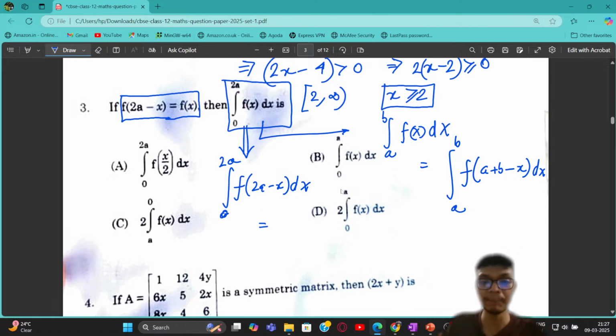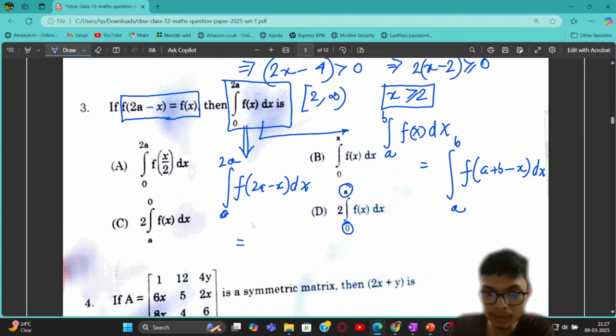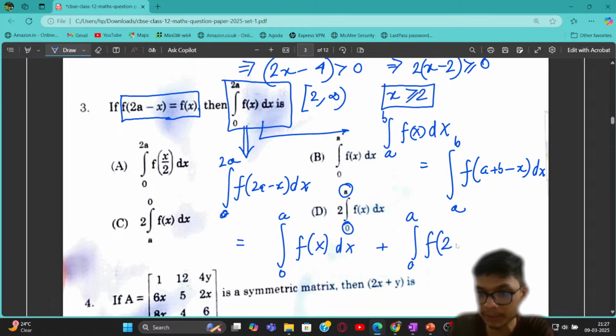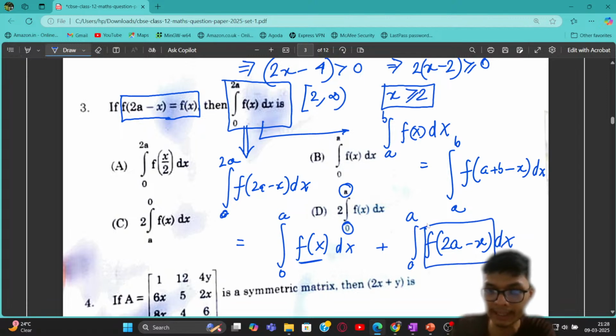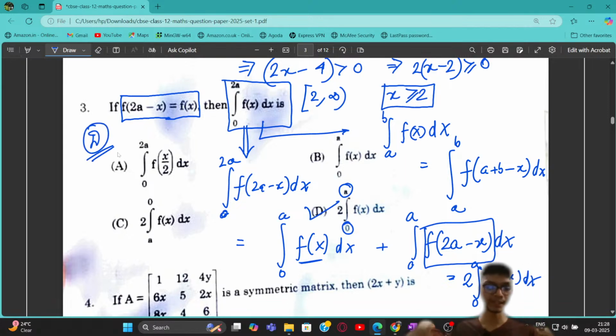But we have to reduce the limit, right? So if you recall the property that whenever we reduce the limit, we can write the same thing as 0 to a f of x dx plus 0 to a of the same function but with 2a minus x, where we halve the limit. And if you check, this value is the same as this value, so I can club this part up and write it as 2 times 0 to a f of x dx, right? So from here you can see option number D is going to be the correct answer. Again, a very simple problem just from the properties of definite integrals, right?